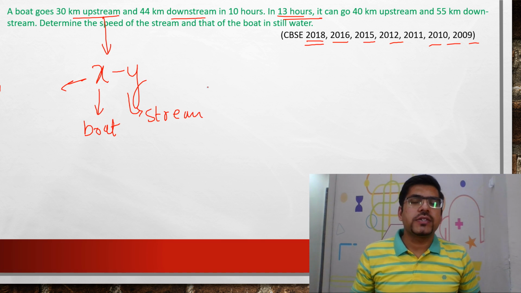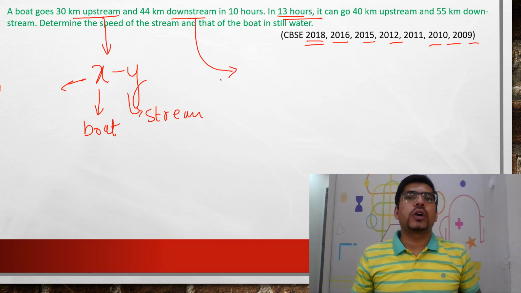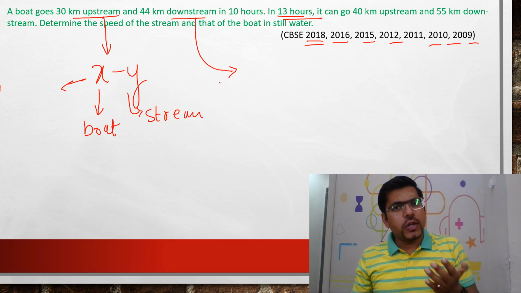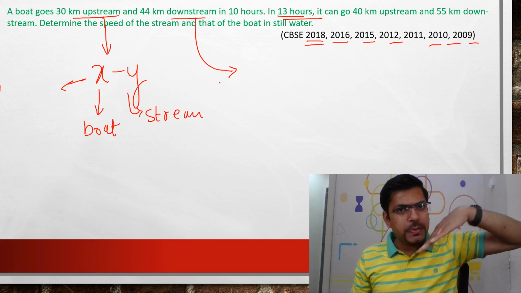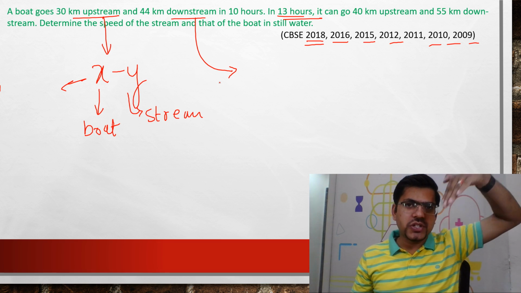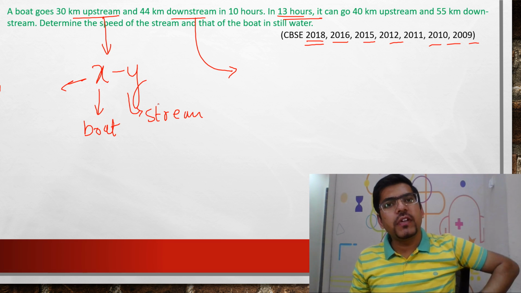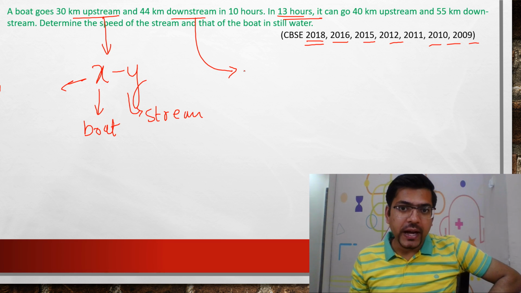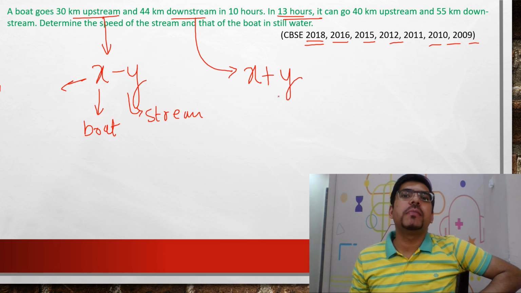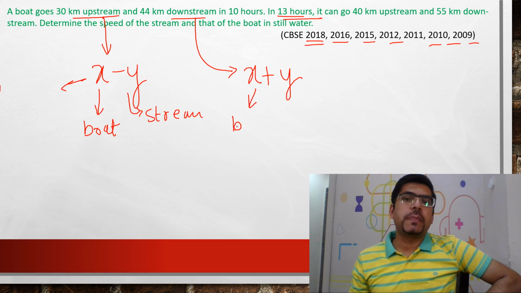Always it will be minus. And whenever you are going down, for sure your speed will increase, because going down increases speed, isn't it? So whenever you are going down, your speed will be increased. By that you can always remember that here the speed will be x plus y, meaning boat speed plus stream speed, isn't it?